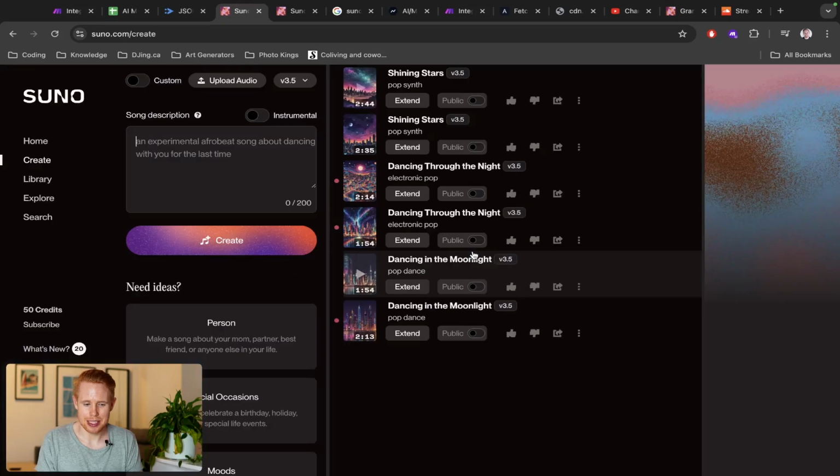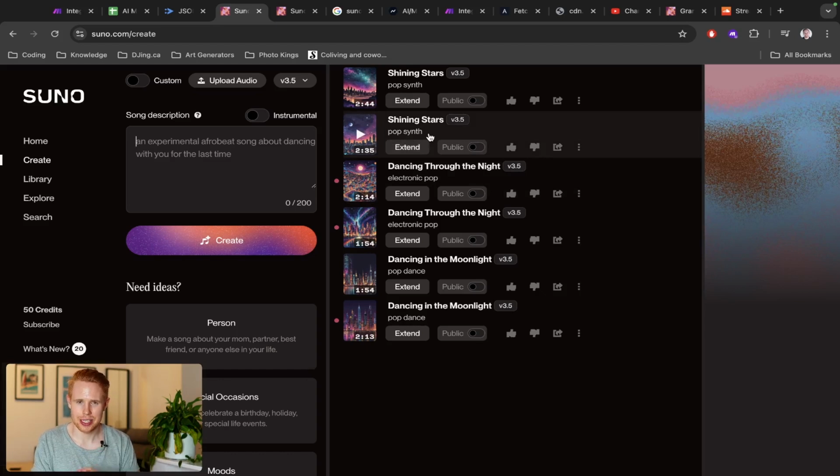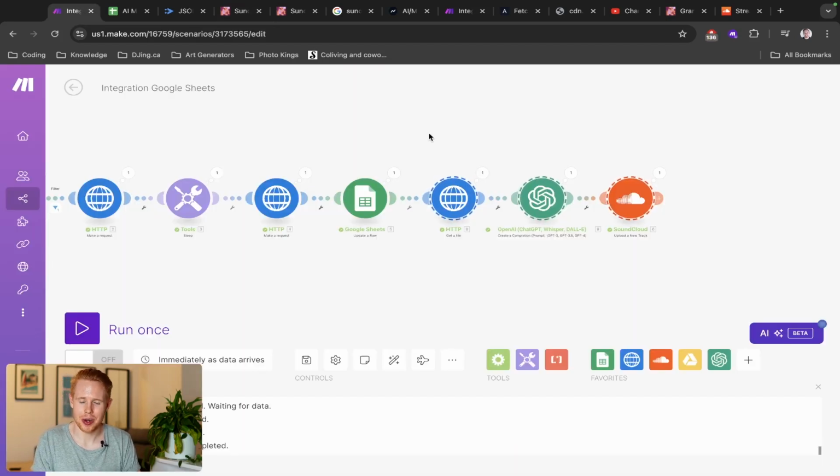So with that being said, how we do this is by using Suno. This is the AI music generator. It's free to get started. All you have to do is come in and click create. You can create a song description, create it, they're going to be published on the right side. This is a great start, but obviously if you want to go a bit faster, you probably want to blend this in with automation as well.